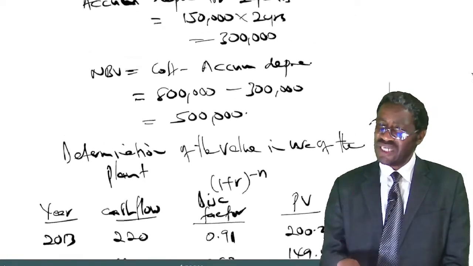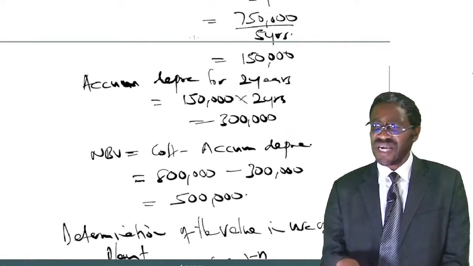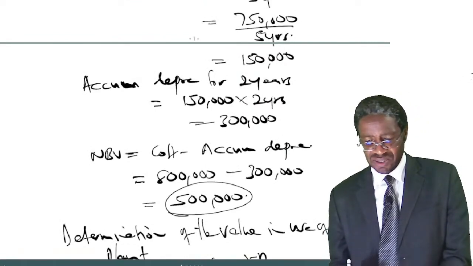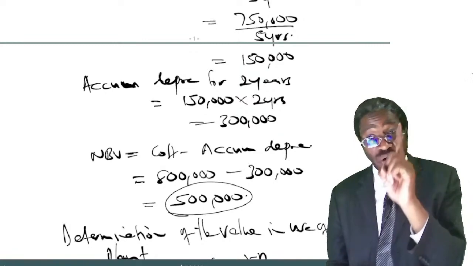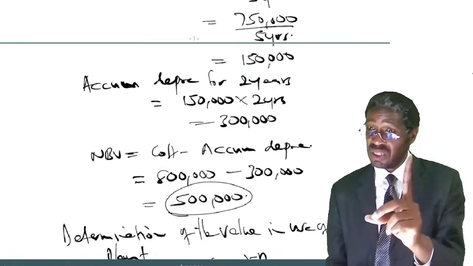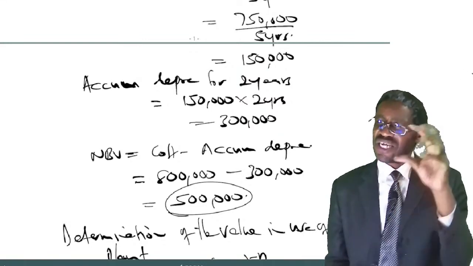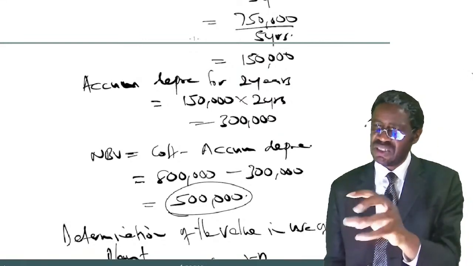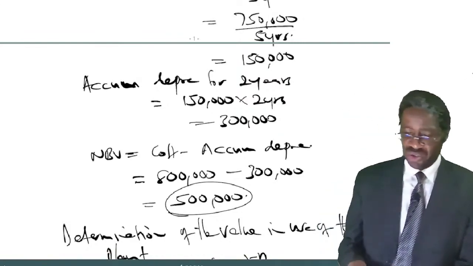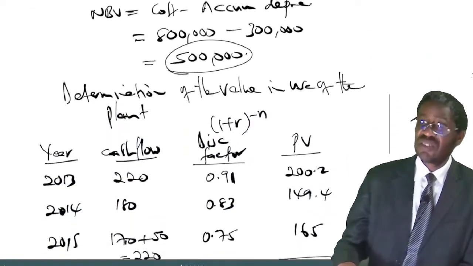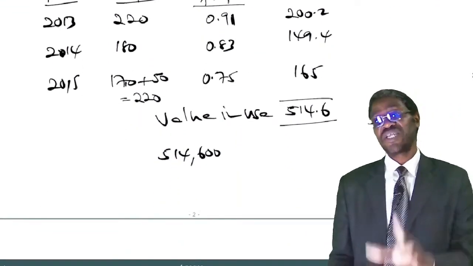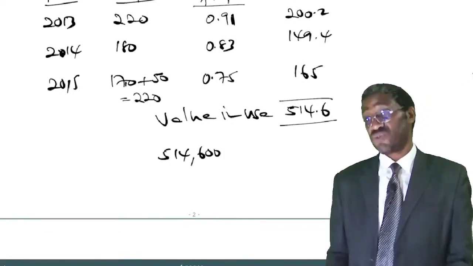We have already said the carrying amount here was 500. An asset is said to have suffered if the carrying amount of the asset is higher than its recoverable amount. So the carrying amount being 500, the recoverable amount being 514,600, it's obvious the plant has not suffered.